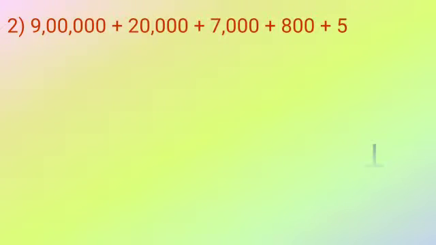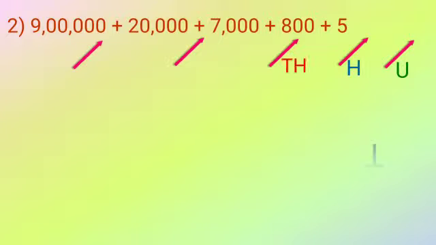Now quickly we'll see the next question. Here again you have to see whether all the place names are present. U is present, then 100, TH, TTH, and L are there, and the missing term is T, that is the tens place.